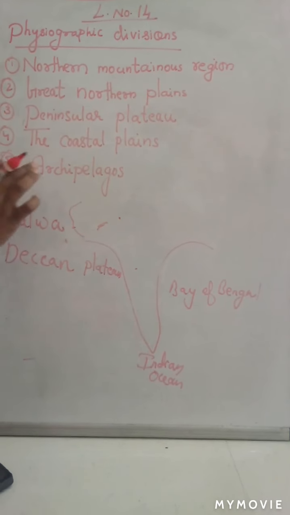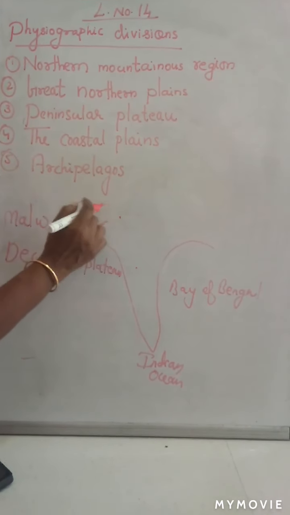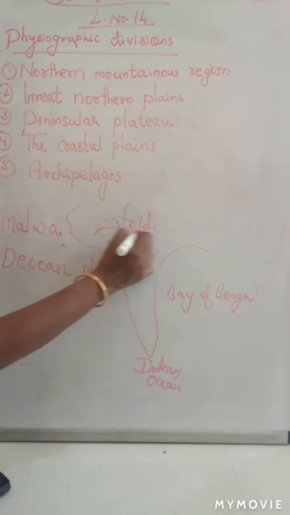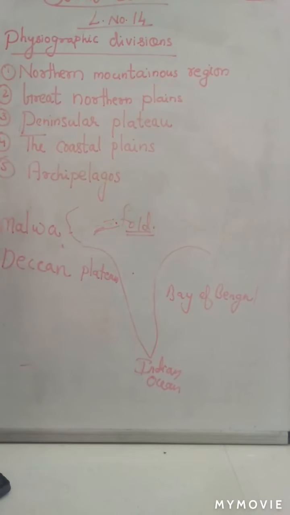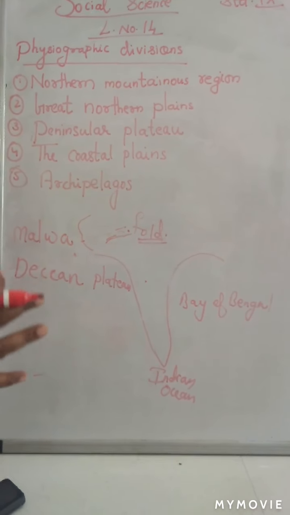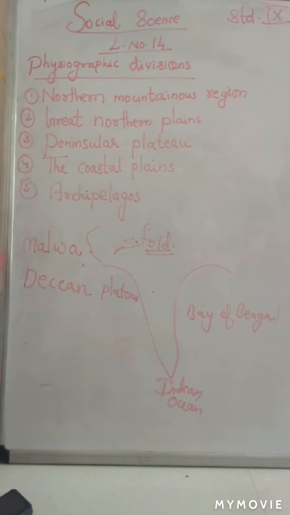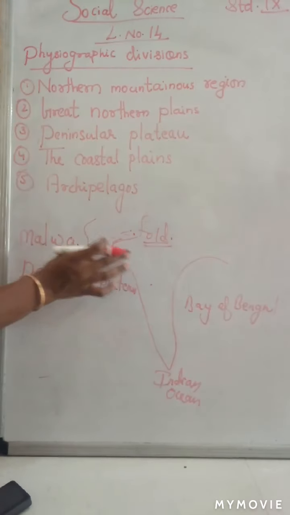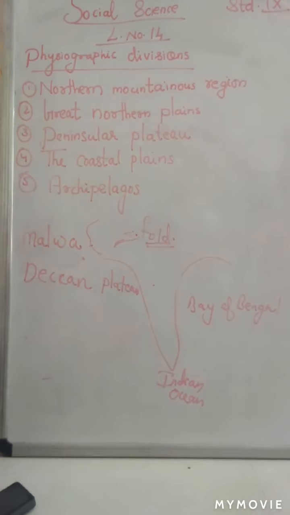Aravalli is one of the oldest fold mountains. This Aravalli mountain will come here. You know how a fold mountain comes into existence. 2 plates are coming together and they collide with each other. At that time the middle part comes upward like that. Like that, mountains are formed. Those mountains are called fold mountains.